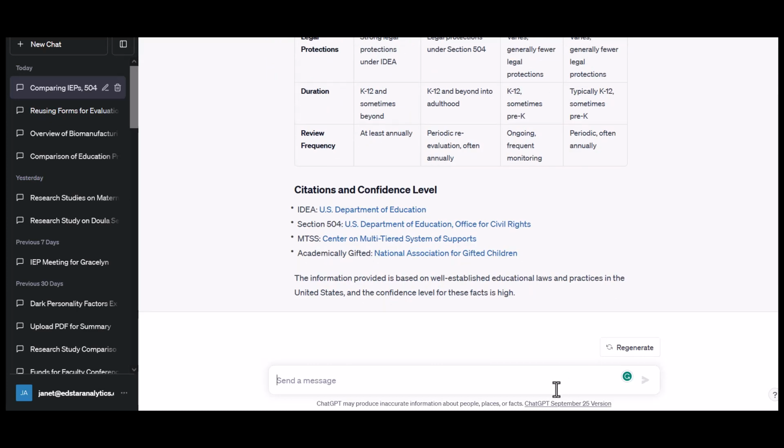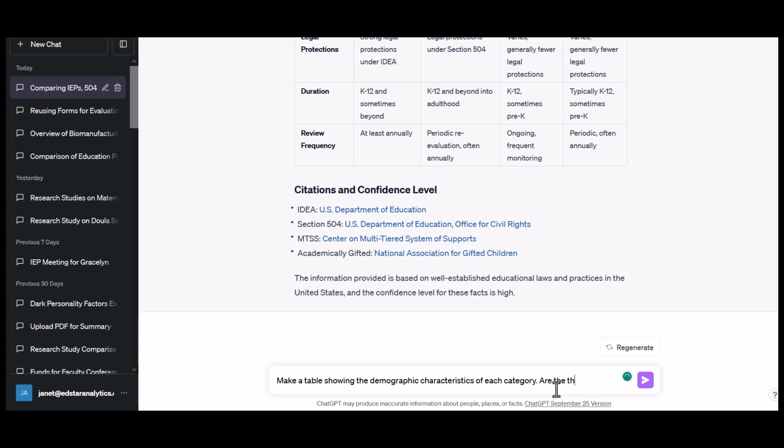Let me ask it, make a table showing the demographic characteristics of each category.